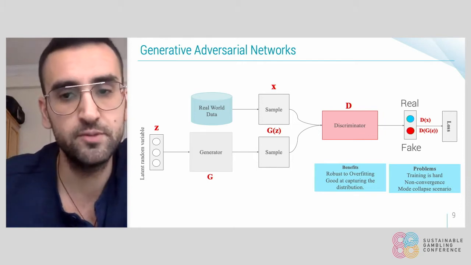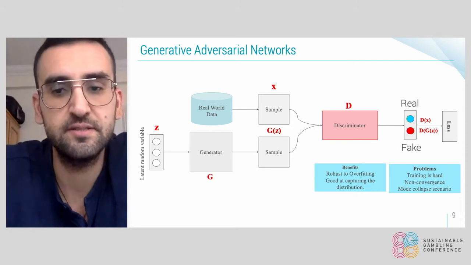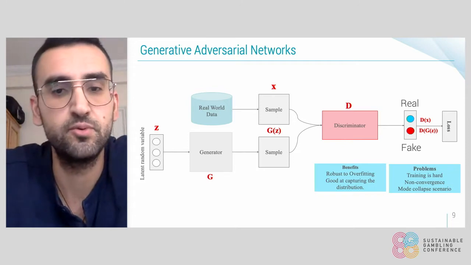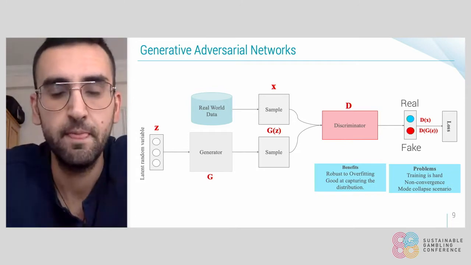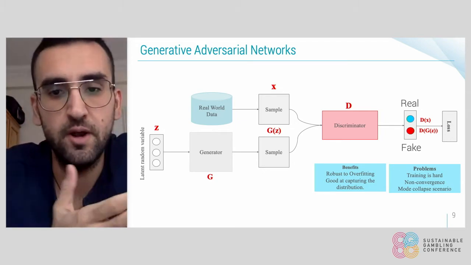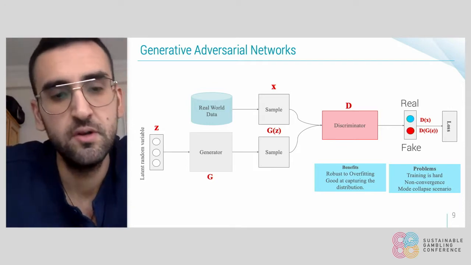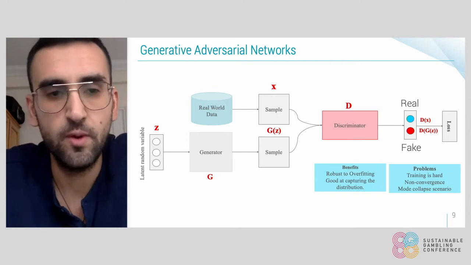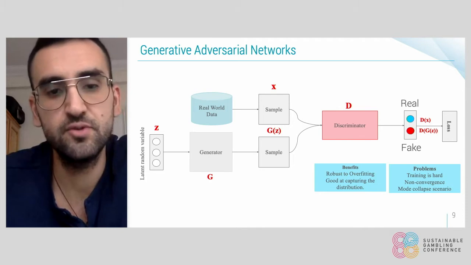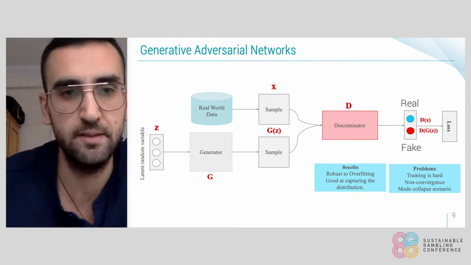However, some problems could arise when using generative adversarial networks, such as that sometimes they are really hard to train. There's no convergence point between the generator and the discriminator, and therefore we are not achieving a Nash equilibrium. And there is also the mode collapse scenario, which means the generator always maps the different inputs that it receives into the same output point. So it doesn't generate new data, but always the same data point.